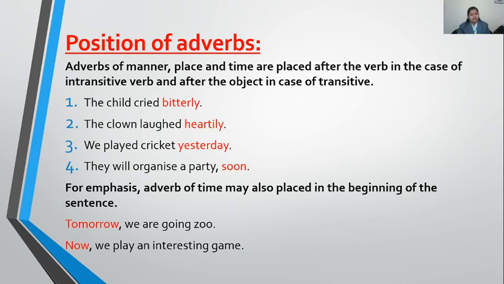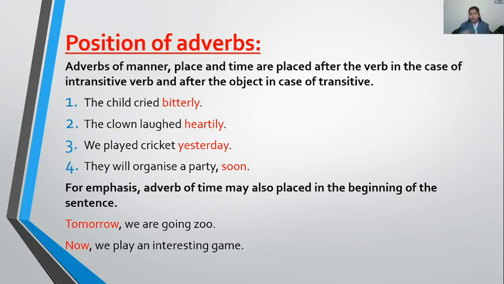Suppose the sentence is ending with the adverb of time. Then we are going to the zoo tomorrow. By speaking you can see that when the emphasis is given on the adverb of time, it is written in the beginning, otherwise at the last of the sentence.